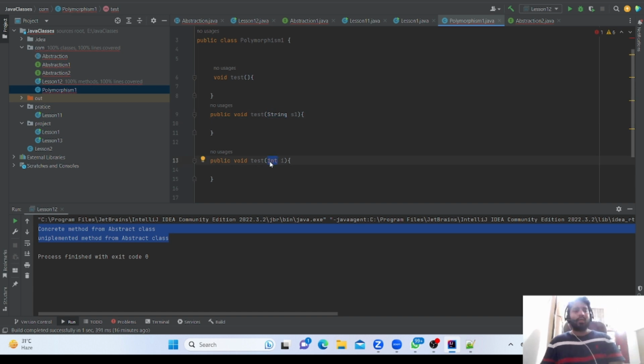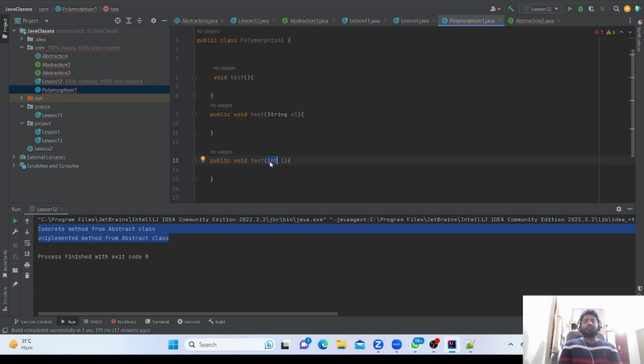And overriding, what is overriding? One more thing: this will be compile time polymorphism. What is compile time? While compiling, the compiler will know which method we are calling. Like we are creating the object for polymorphism 1 and then we call the method. While compiling, the compiler knows we need to call this method, and it will run. So that is called compile time polymorphism.